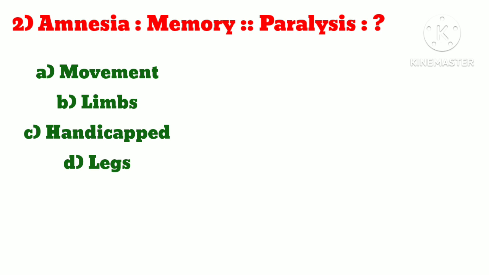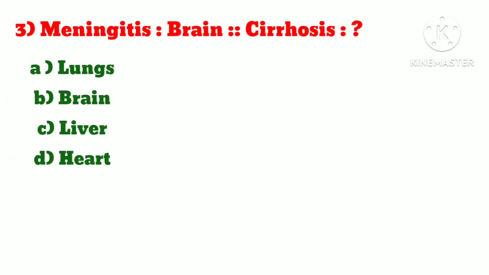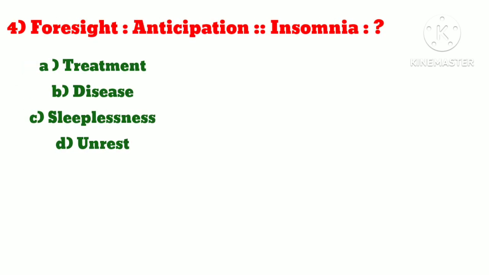Number 2, amnesia is to memory as paralysis is to what? Answer is option A, movement. Number 3, meningitis is to brain as cirrhosis is to what? Answer is option C, liver. Number 4, foresight is to anticipation as insomnia is to what? Answer is option C, sleeplessness.